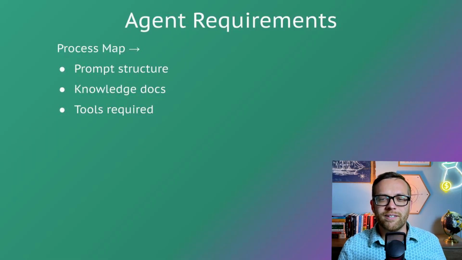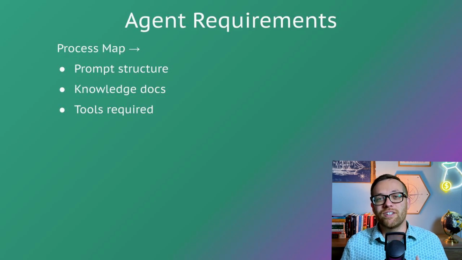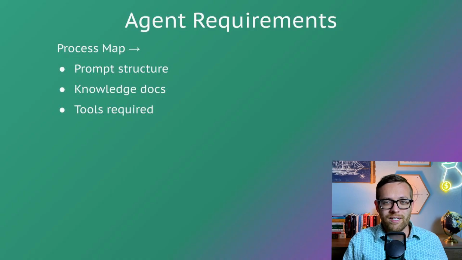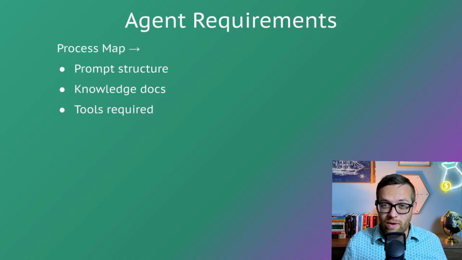So now that we've got our process maps done, let's turn these into agent requirements. And you won't have to do this alone because I'm going to show you how to use AI to do this. So what is an agent requirement? Well, it's really taking your process map and turning it into a prompt structure, knowledge documents, and the tools required. Once your process is mapped, building the agent becomes mechanical. You're not guessing anymore, you're translating.